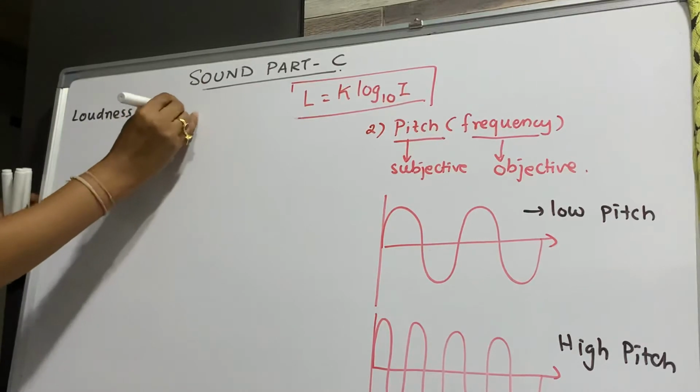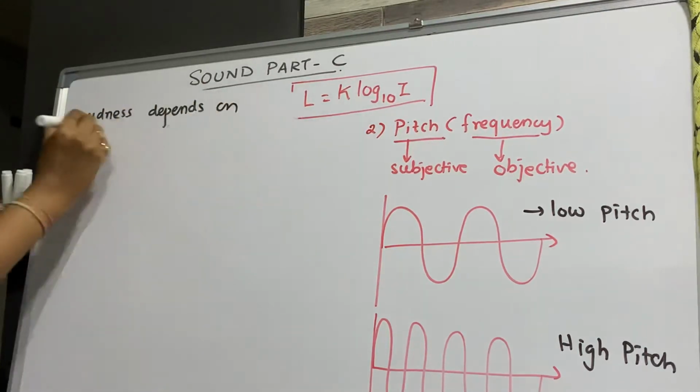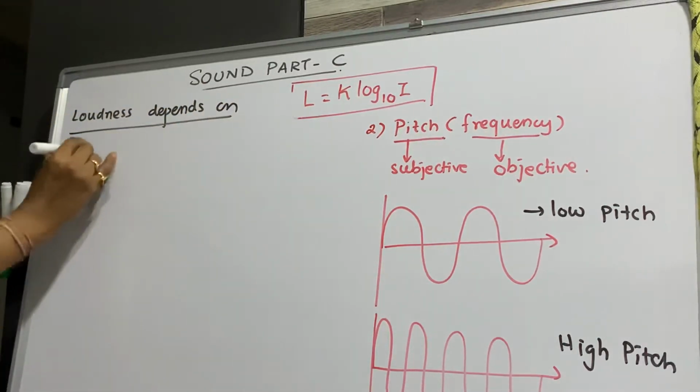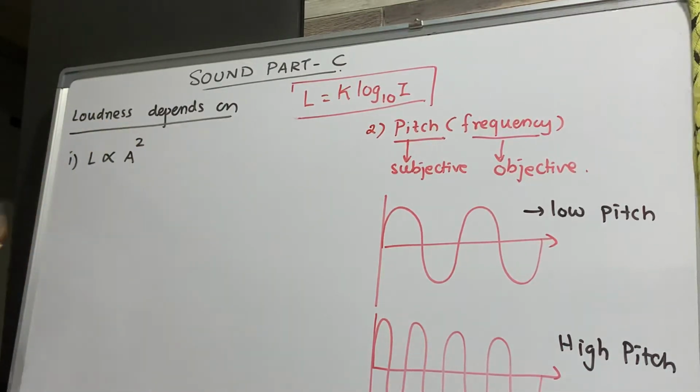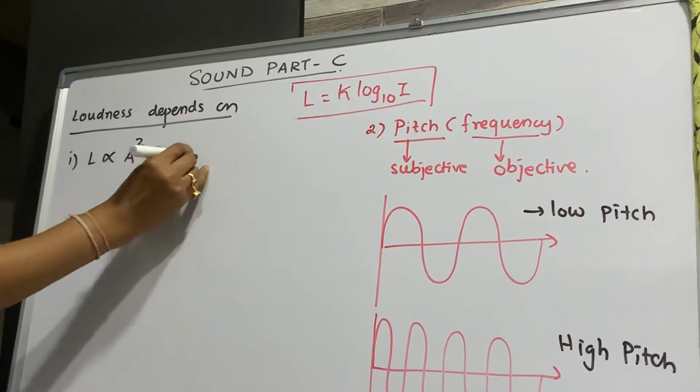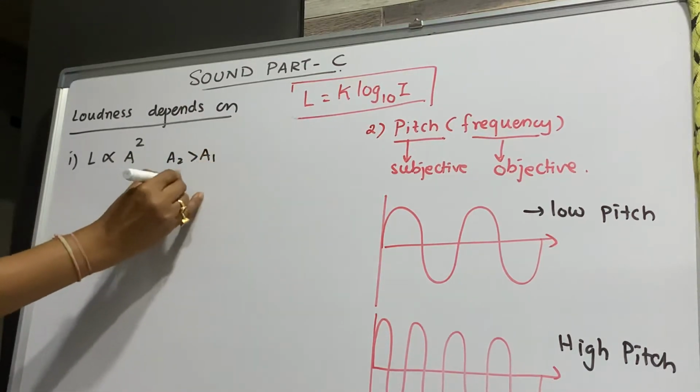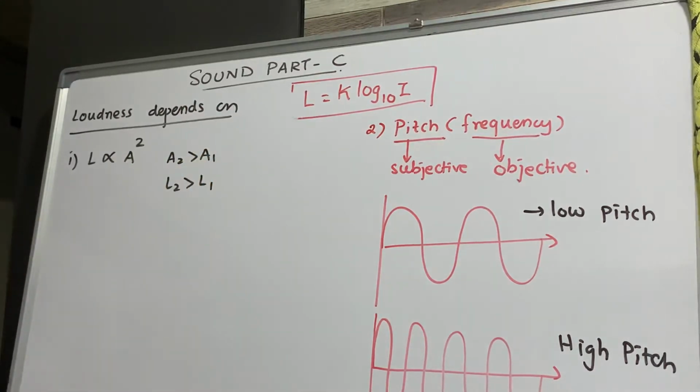Loudness depends on, first, loudness is directly proportional to amplitude square. If the amplitude is more, A2 is more than A1, then L2 is greater than L1. So the more the amplitude, the more will be the loudness.